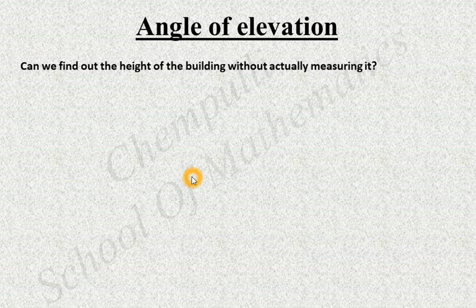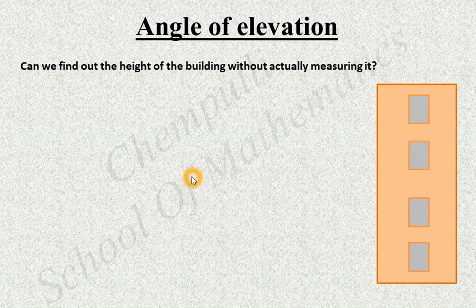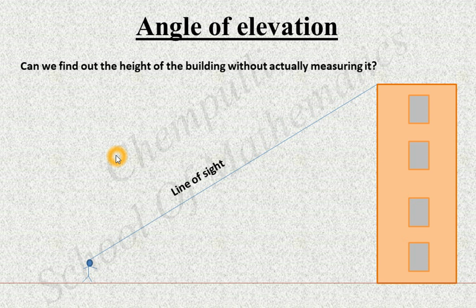For that, first you can take one building on a ground. Then one person is standing on this ground here. Then this person is looking to the top of the building. Then here one line is formed. This line is called line of sight.